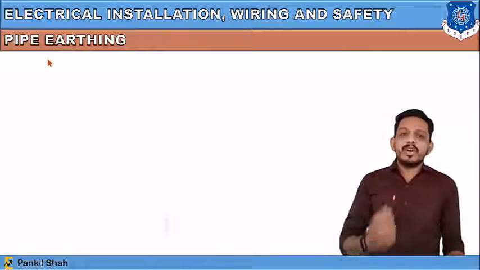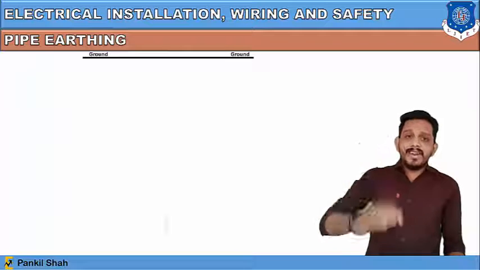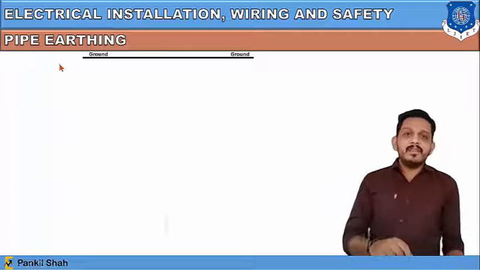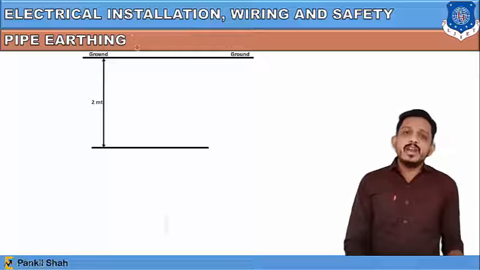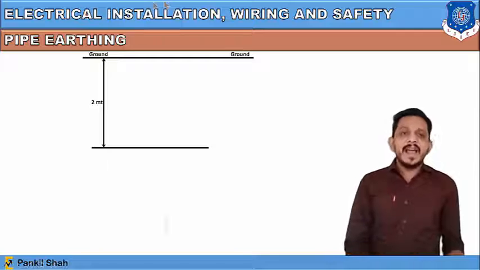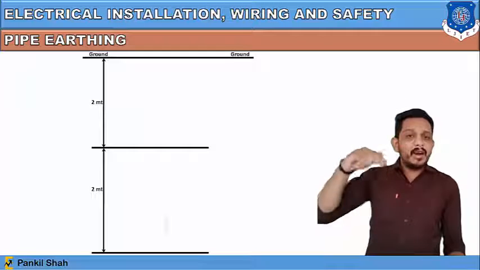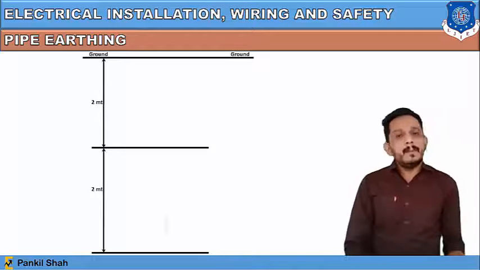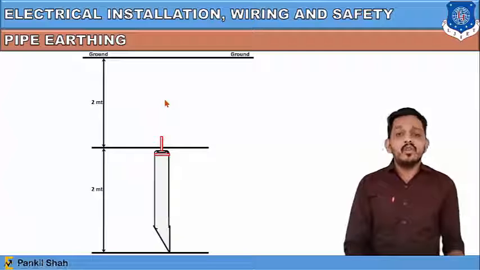First let's discuss what pipe earthing is. In pipe earthing, we put a pipe inside the earth to some depth. Let's say that this is the ground. From the ground, you have to take 2 meter distance. At 2 meter distance, we will put some nozzle and funnels, and after another 2 meter, that is, at 4 meter depth from the ground, we put our electric pipe. You can see here we have put one pipe, and we have placed this pipe below the ground level.